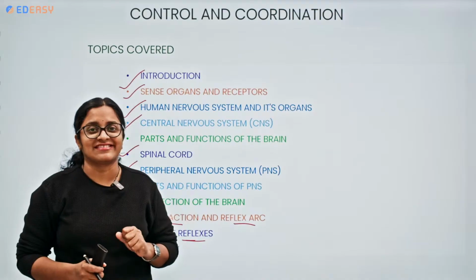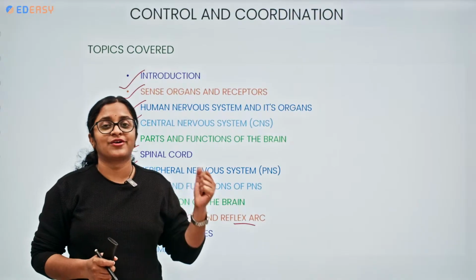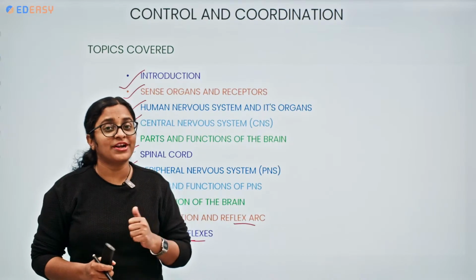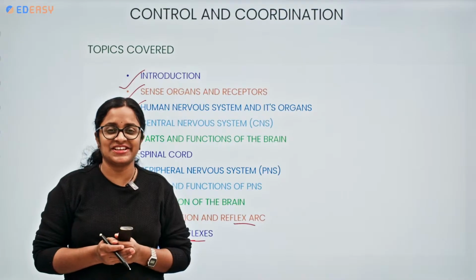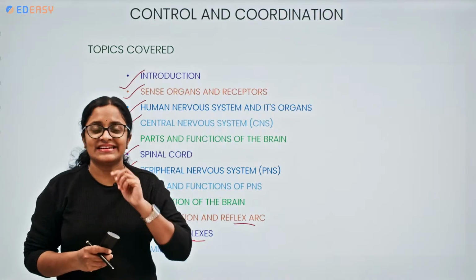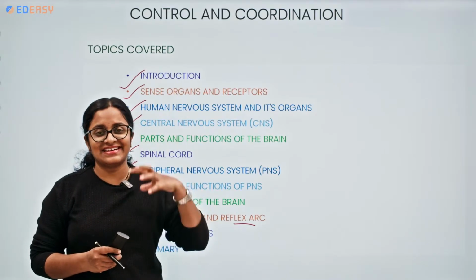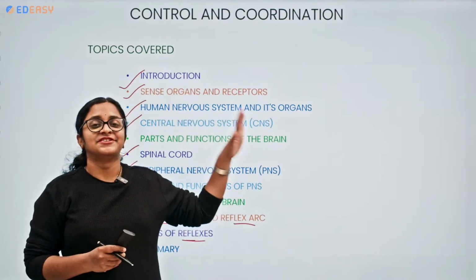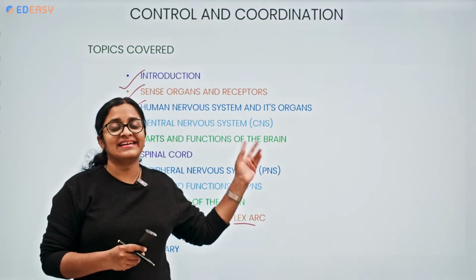Now you might have a question. Ma'am, there are a few more topics in this chapter, like coordination in plants and hormones in human beings. What about them? Let me be specific. If we discuss all the things at one time, it is really difficult for us to understand and digest. So that's the reason I shall be discussing this particular chapter in two parts.